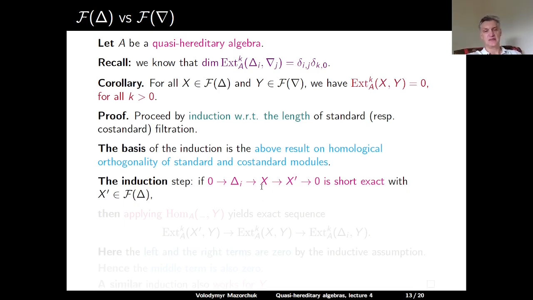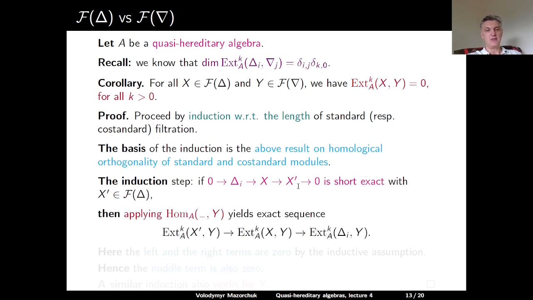Assume that X is not a standard module, then we have a standard filtration of X. It starts from some delta i, which embeds into X, and we have a cokernel X prime, which is in F delta. So we take this short exact sequence and apply the functor of taking Hom into Y over A. This yields an exact sequence. We have the long exact sequence, which is given by applying this functor, and in that long exact sequence, we have a short segment for extensions of degree k, which looks as follows.